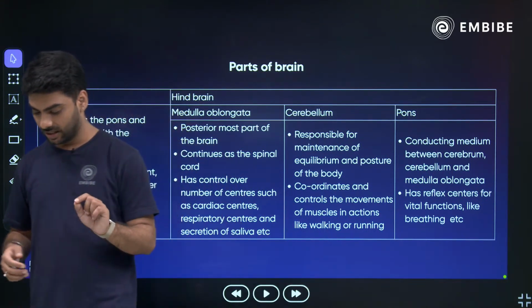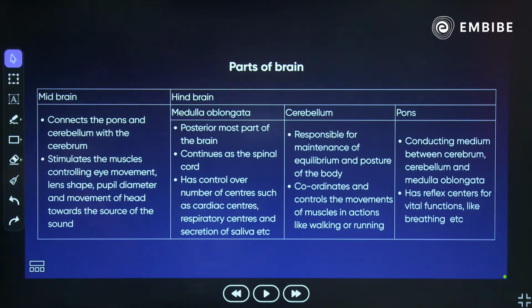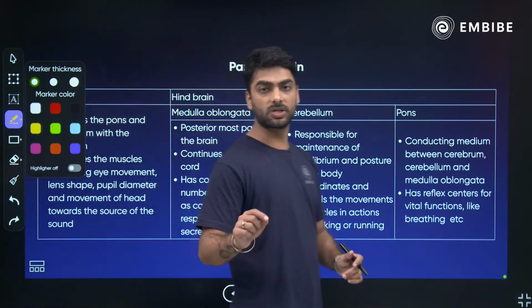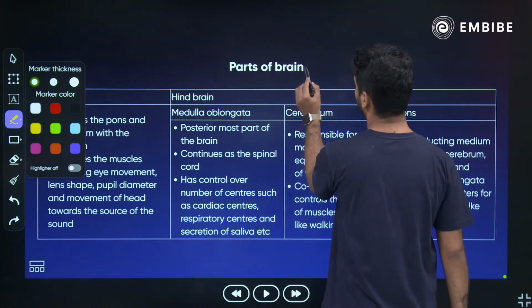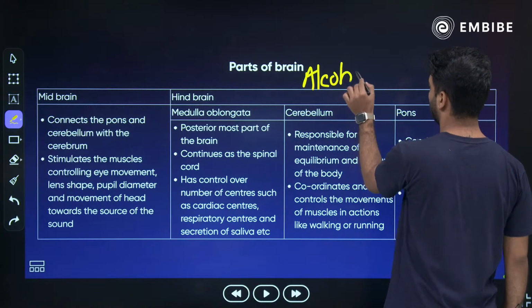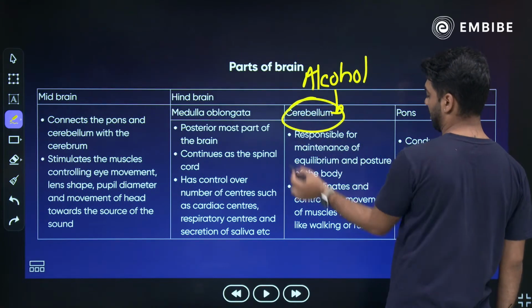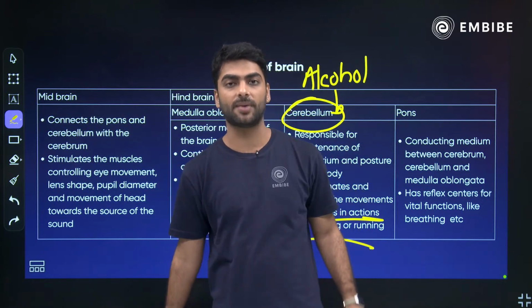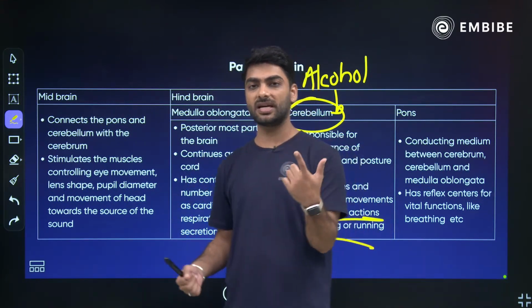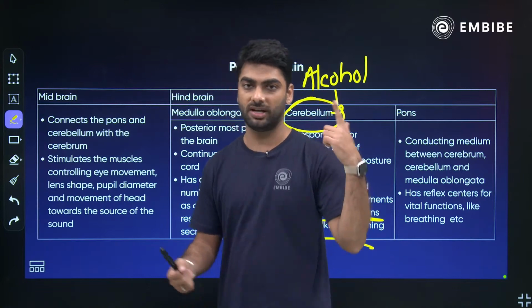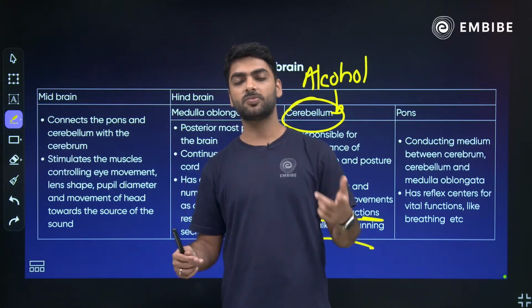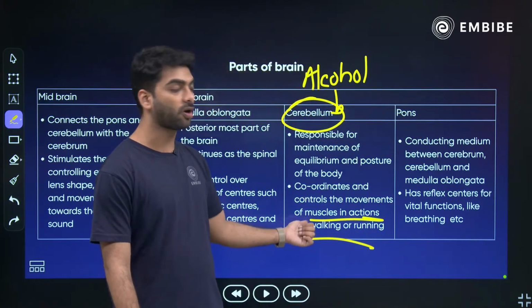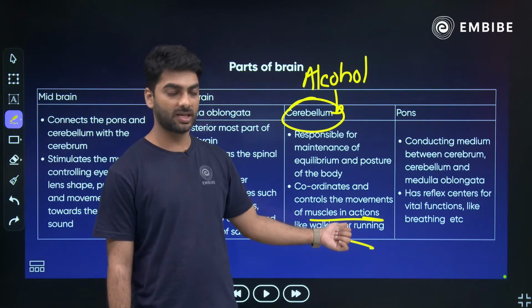And that is why, again, it is a very important question that comes in the exam. Whenever a person is under the influence of alcohol, it directly affects the cerebellum, and that is why the person walks clumsily, because the cerebellum controls your walking and posture. So whenever a person is under the influence of alcohol, the person cannot walk straight. The person just stumbles, because it directly affects your cerebellum, which is responsible for your walking, running and body posture. Okay?